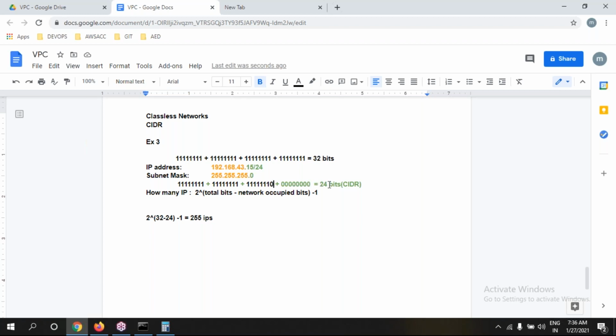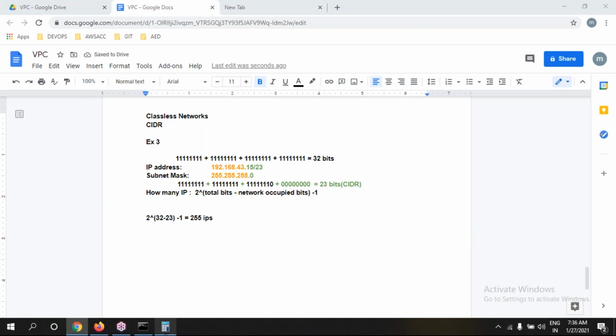That means how many ones do we have, guys? Can you type in the chat box? How many network occupied bits right now? 20. So that means the CIDR range is 20. So what is the formula? 32 bits minus 20.